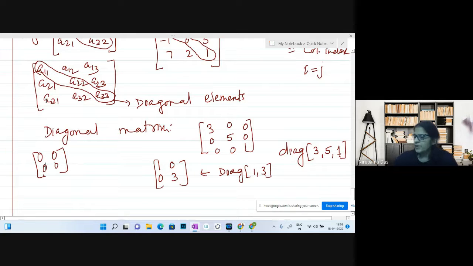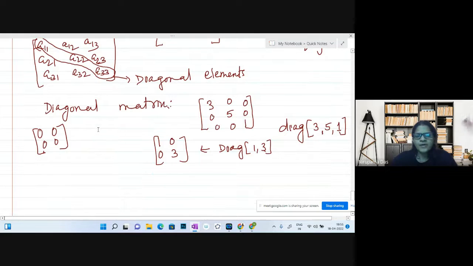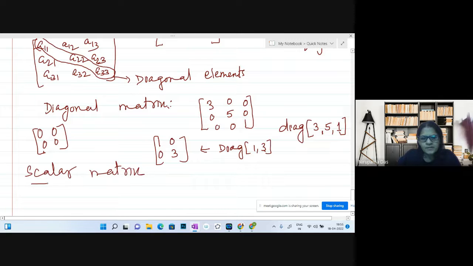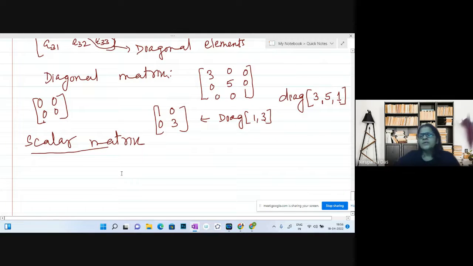Scalar matrix, quickly we can go. This is the diagonal matrix. Now the scalar matrix is one sort of diagonal matrix, but here the diagonal elements are equal numbers.